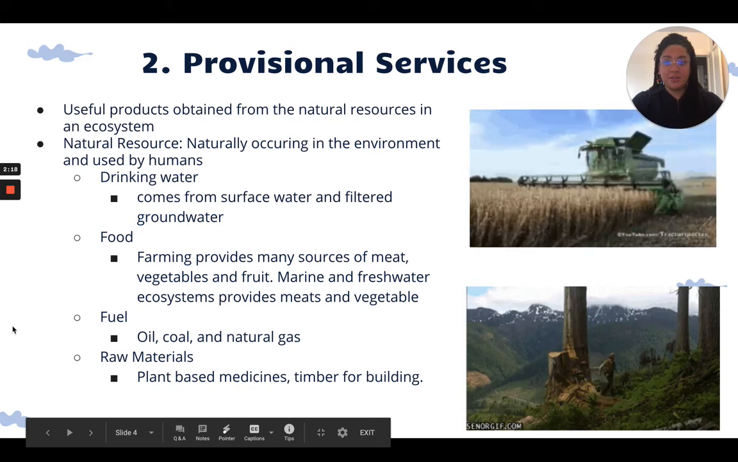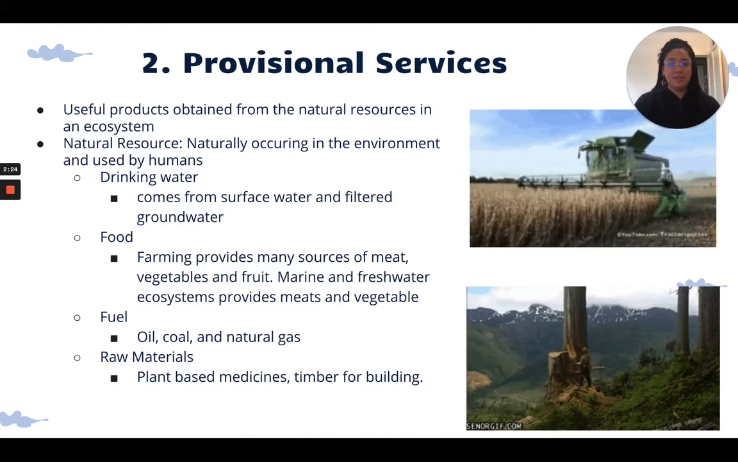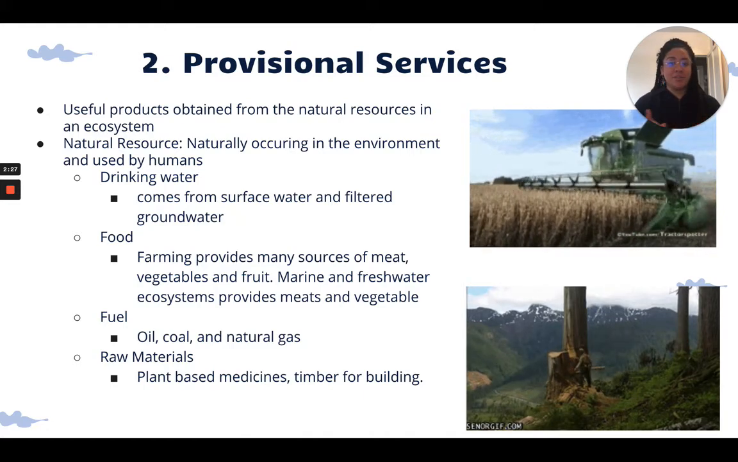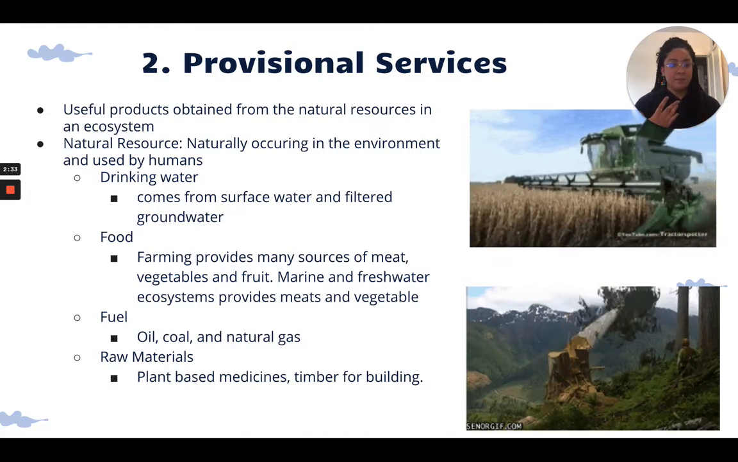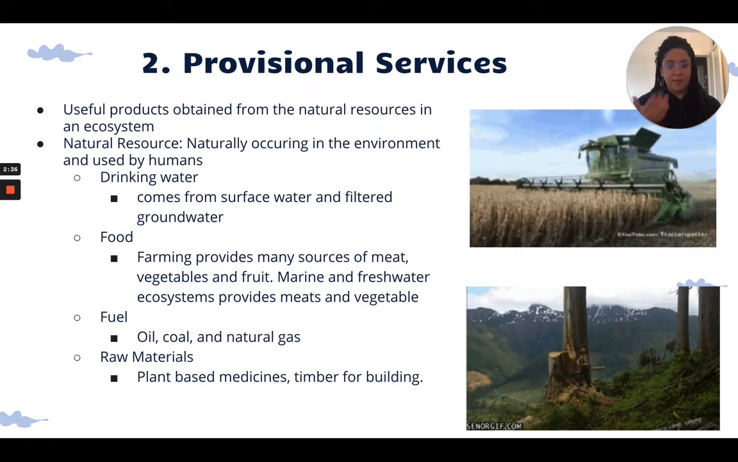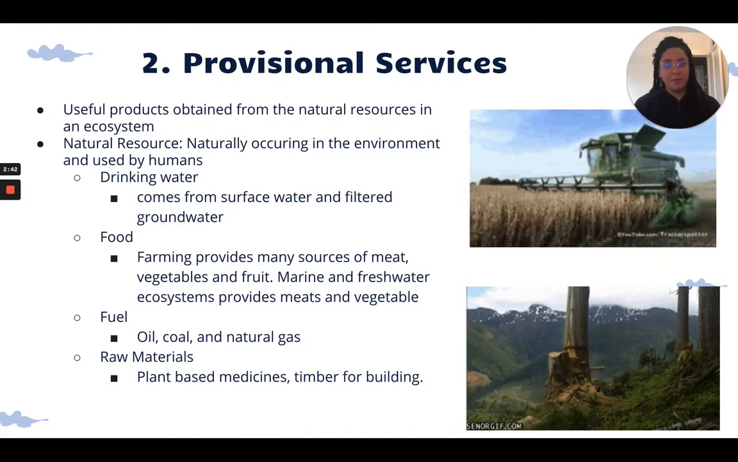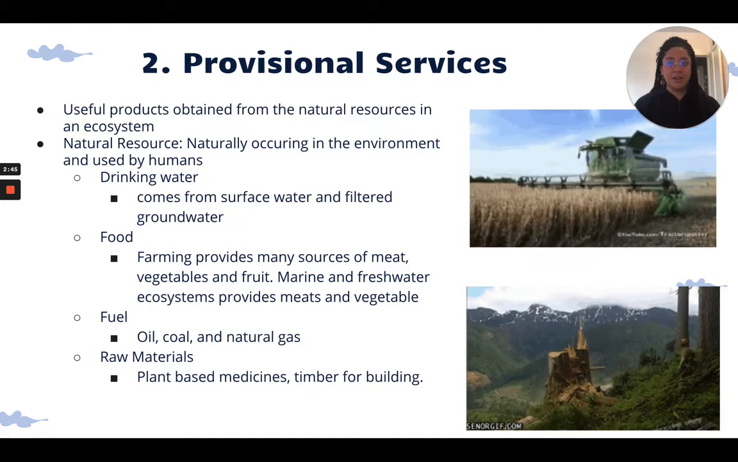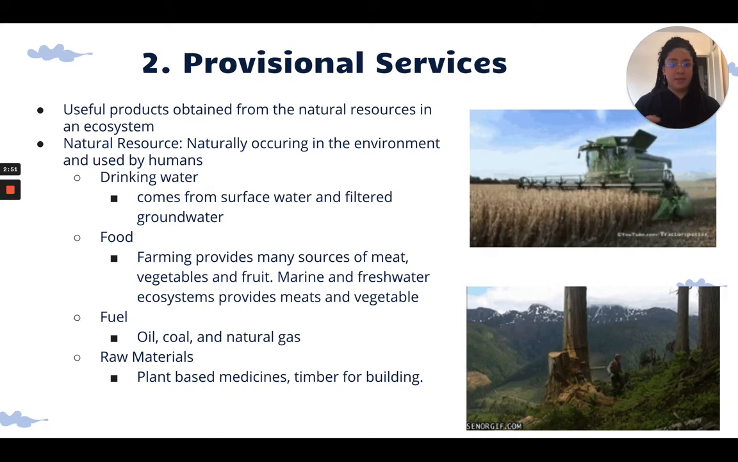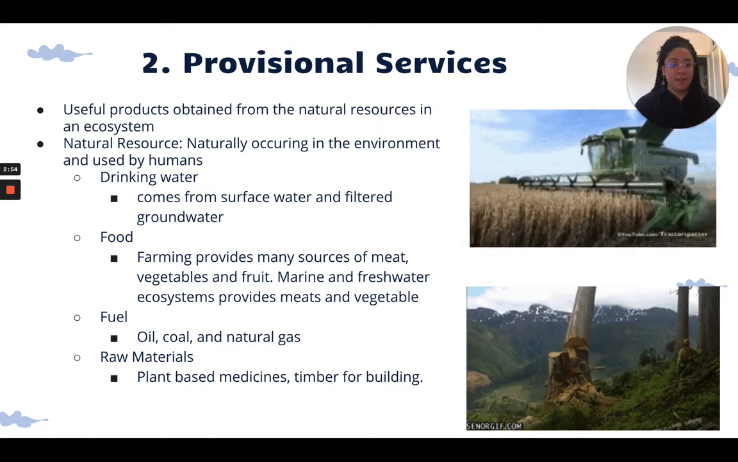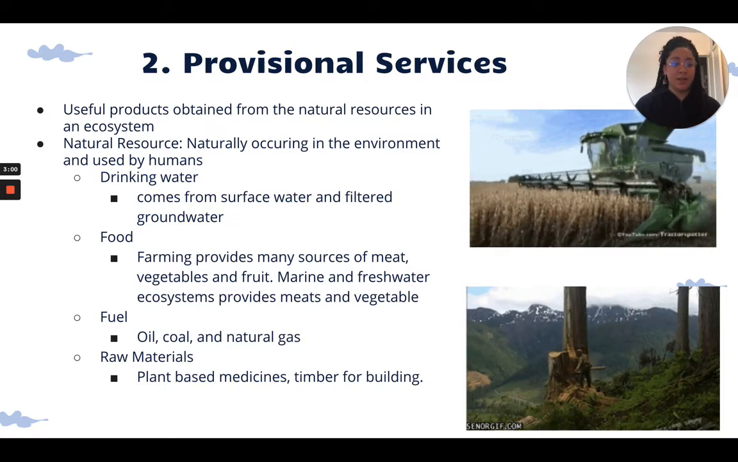And then there's provisional services. Those are the useful products obtained from the natural resources in an ecosystem. And a natural resource is just a naturally occurring thing in the environment that we use. So we use wood, we use like wheat in the farms, or food or water. We all need those things, and those are our natural resources that we get from our environment. So the provisional services are the useful products that we get from our natural resources. Okay, so again, a provisional service is an ecological service, and we're getting these natural resources and using them for free from our environment.